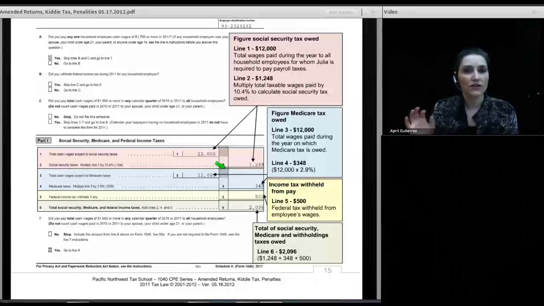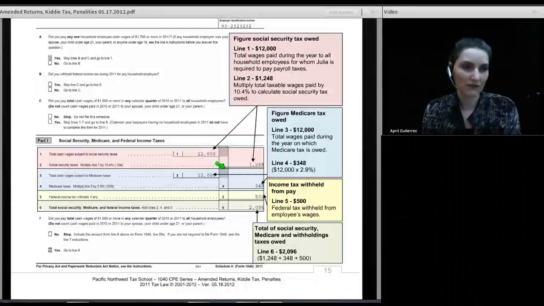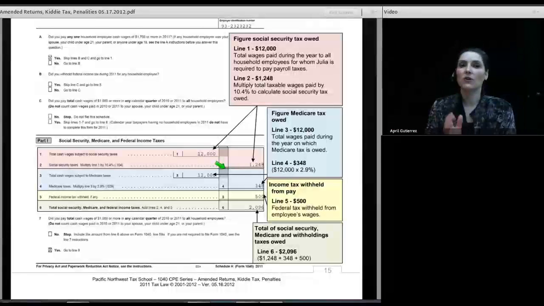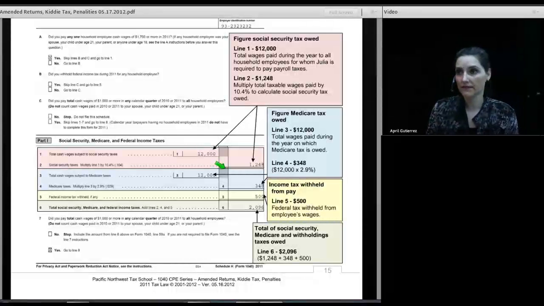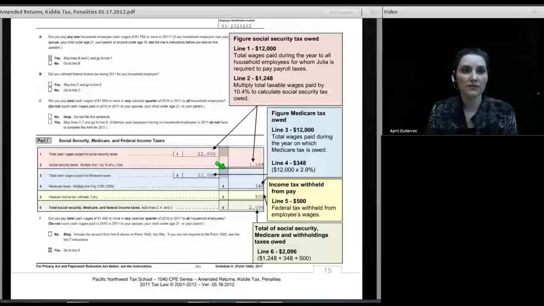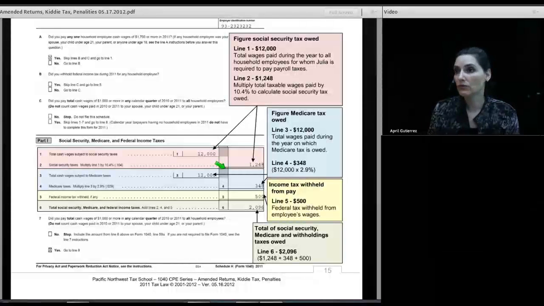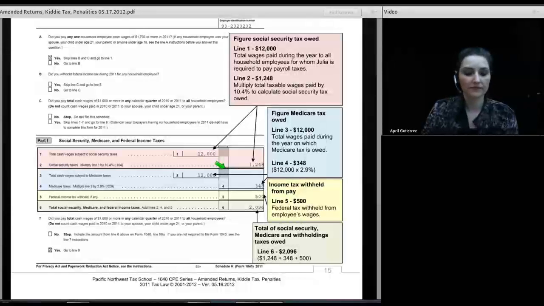And so for your state, those of you who are in attendance who are not from our state of Oregon, you should be inquiring with your state's payroll requirements for household employees. Do they have quarterly reports that need to be filed when you have household employees, or do they have an annual report? How do they want you to go about doing that? You need to check up with that.